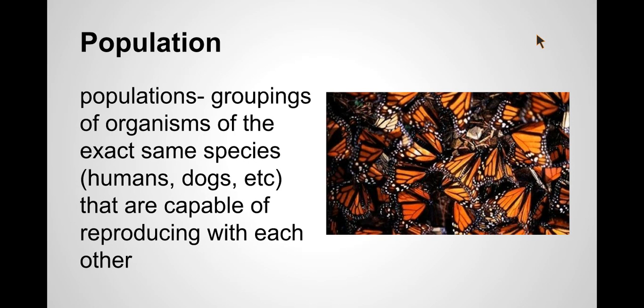We could, for example, be talking about the amount of alligators in Louisiana, and that would be an example of a population. We could also be talking about the amount of people living in New Orleans. That's a population too. And even the amount of ants inside of Mr. Doss's house is a population. As long as the species can interbreed, meaning reproduce with each other, and there is a defined boundary, it can be referred to as a population.